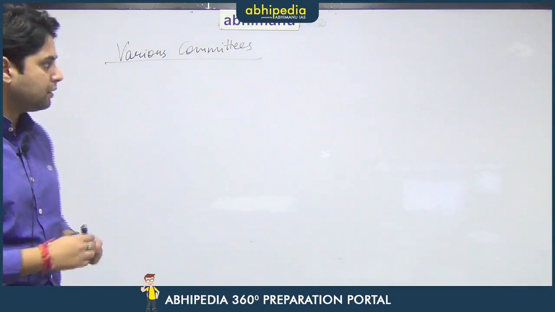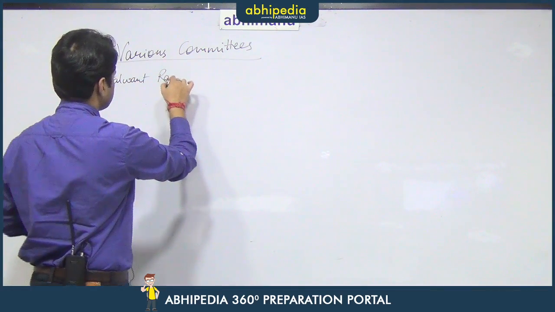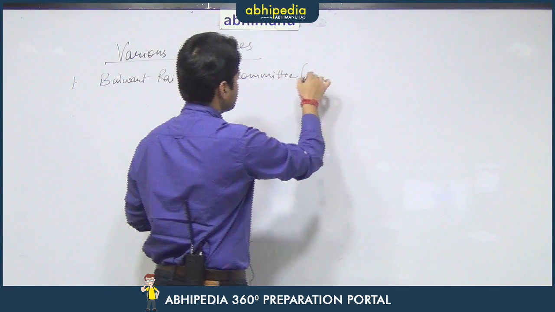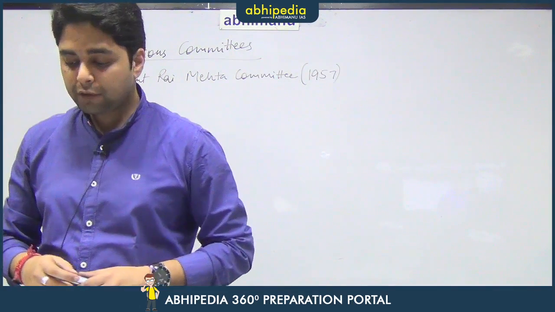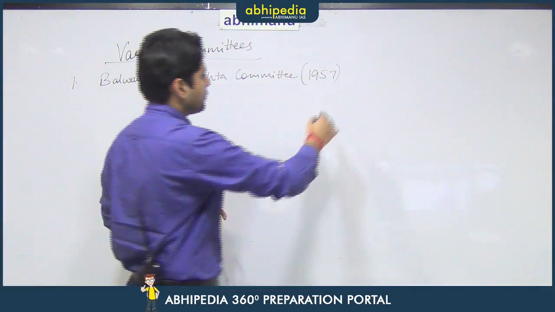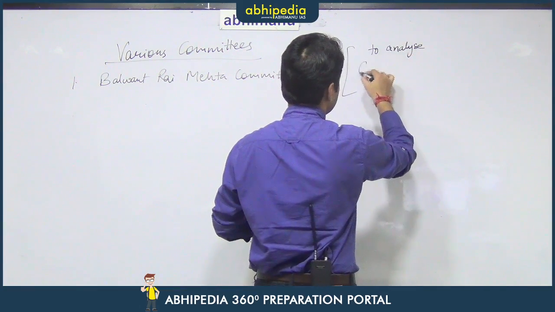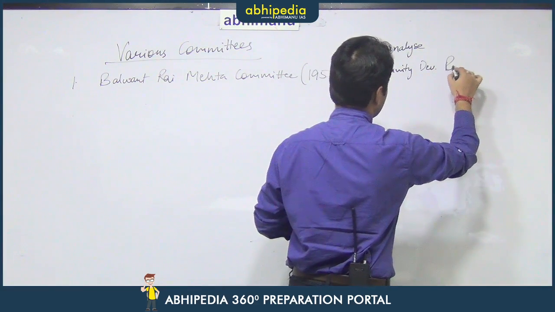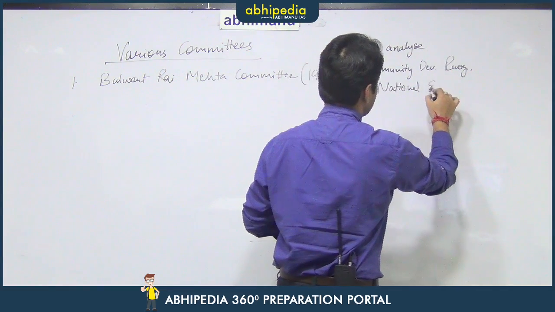The first such committee was the Balwant Rai Mehta Committee. This committee was constituted in the year 1957, just 7 years after the Constitution came into force, and its mandate was to analyze the working of the Community Development Program or CDP and the National Extension Service or NES.